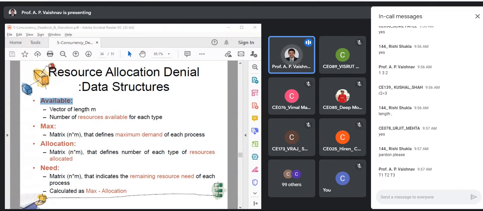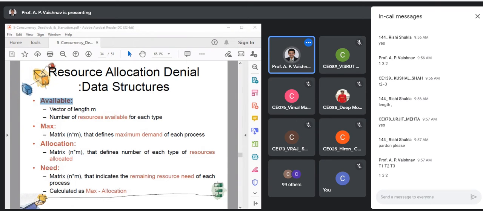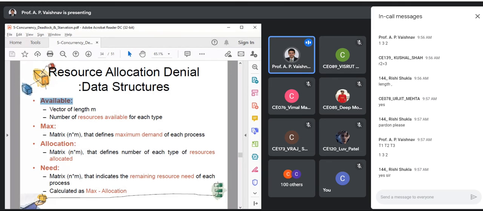Now if you see 1, 3, and 2, what does this mean? There are three instances of T2. That means if T2 is an IO channel, there are 3 IO channels currently available. Got it? So this is an important data structure that we need to use.